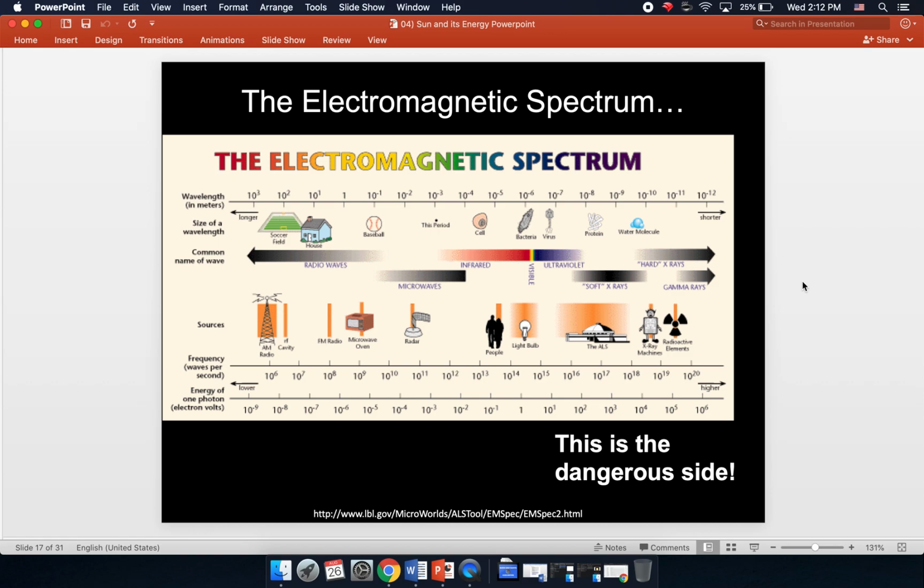Now, here's another thing to point out. It doesn't matter how much energy they have, the long wavelengths or the short wavelengths, all of these travel from the sun through space at the speed of light. So regardless of the fact that the longer wavelengths have less energy and the shorter wavelengths have more energy, all these forms of energy travel at the speed of light.